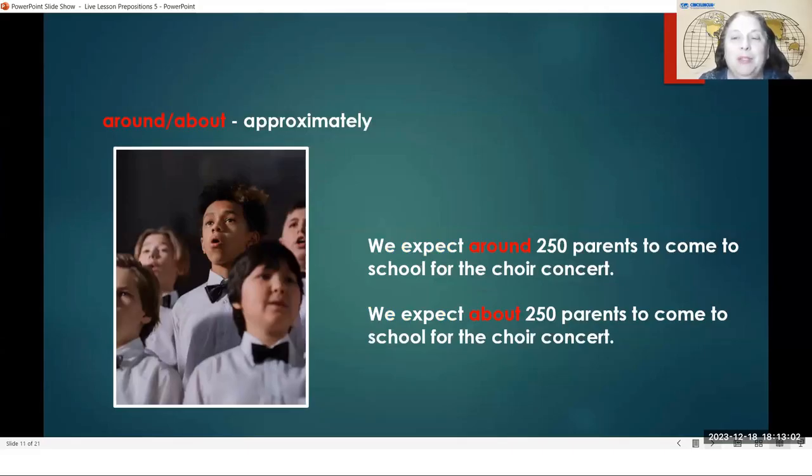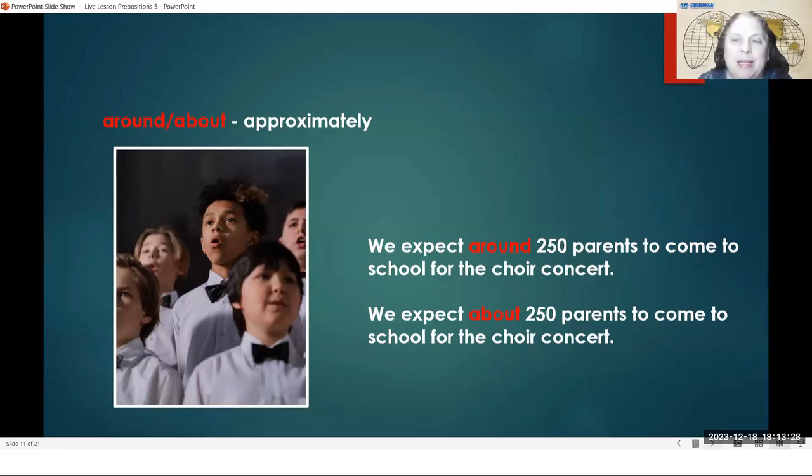Now we're moving on to the next prepositions. These prepositions are around and about. Both of them can be used to mean approximately. I'm not going to tell you the exact number, but I'm going to give a good guess. We expect around 250 parents to come to school for the choir concert.